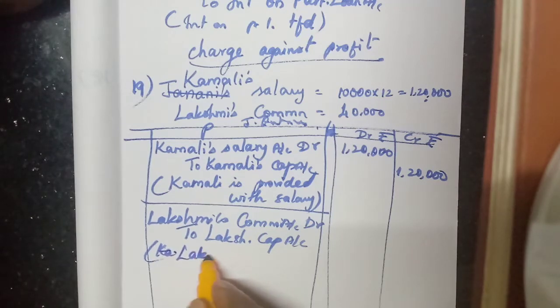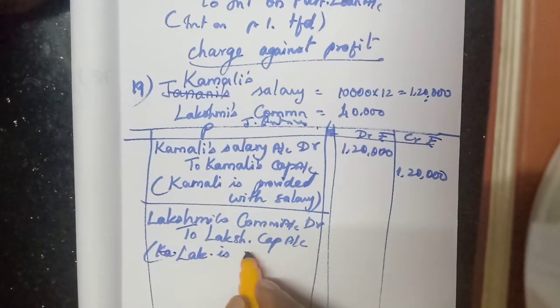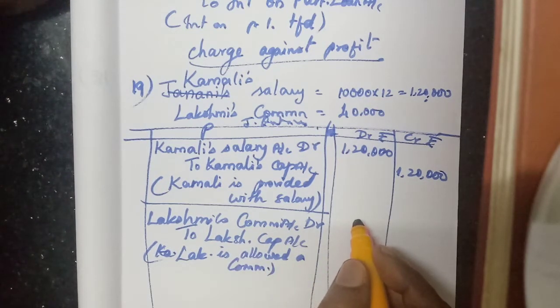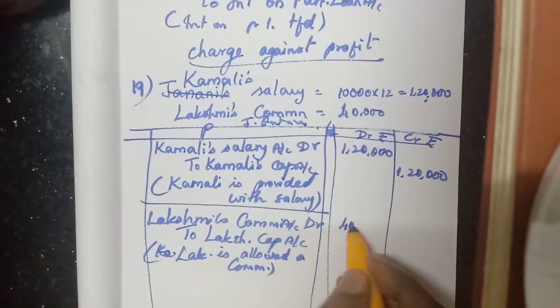Lakshmi is allowed a commission. How much? 40,000.